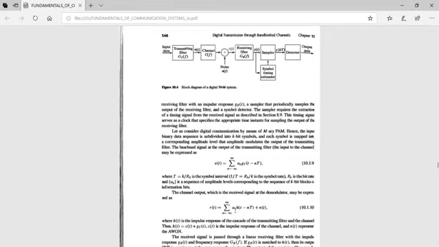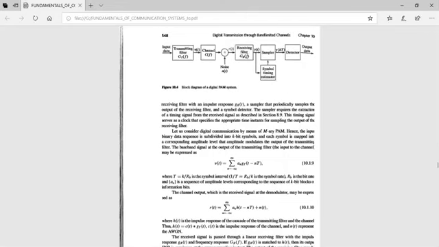Now here, what is h of t? So h of t is the impulse response of the cascade of the transmitting filter and the channel. That is, h of t here is nothing but the convolution of g_T of t and c of t, where c of t is the impulse response of the channel, and n of t is the AWGN noise added into the channel. So this is the output of the channel, r of t, which is the received signal for the receiver block at the receiving filter input.